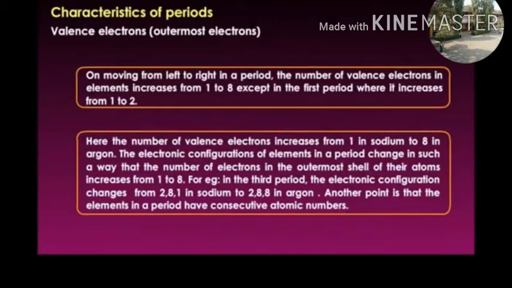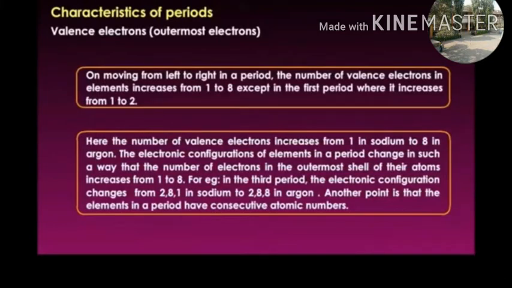The electronic configuration of elements in a period changes in such a way that the number of electrons in the outermost shell of their atoms increases from 1 to 8.